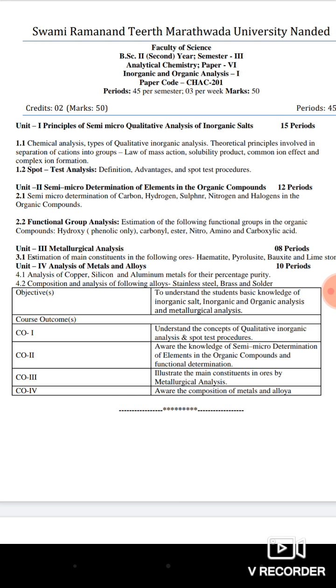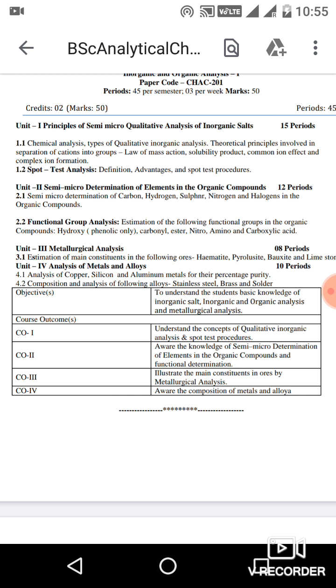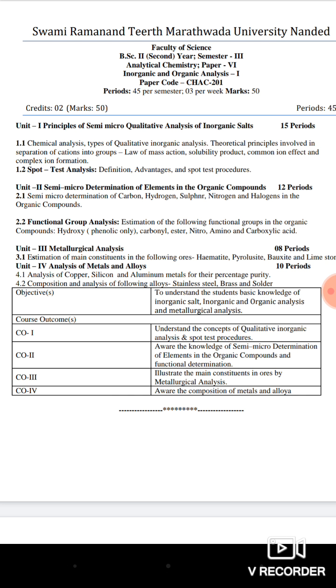So friends, in your 12th you analyzed different types of salt, that is, the radicals, cation and anion. Similarly here, it includes chemical analysis, types of qualitative inorganic analysis, theoretical principles involved in the separation of cations into groups, law of mass action, solubility product, common ion effect, and complex ion formation.